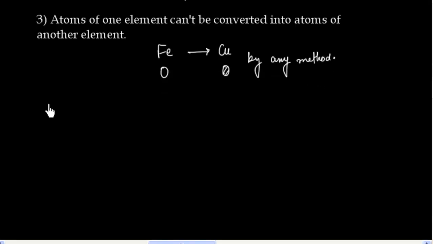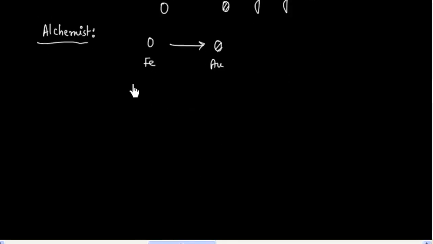Initially, alchemists, a group of people, were thinking an atom of one metal can be converted into an atom of another metal. That is, they thought iron could be converted into gold. The logic was that an atom wants to be perfect, like a human being.